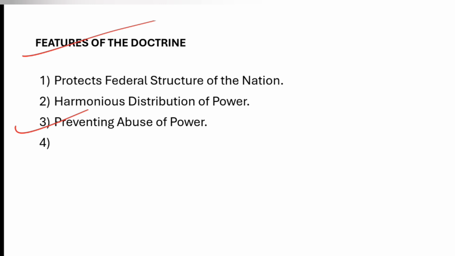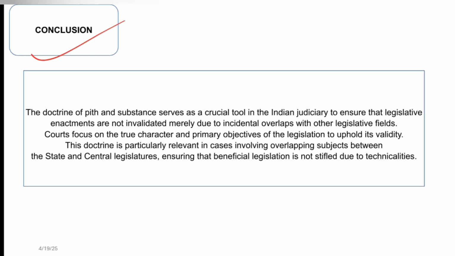The laws made by the states would always be under challenge, that this is not under its domain. So if it is unnecessary, the doctrine comes into play, and this prevents the abuse of power. So I hope you understood the generality of pith and substance, and this is the conclusion.